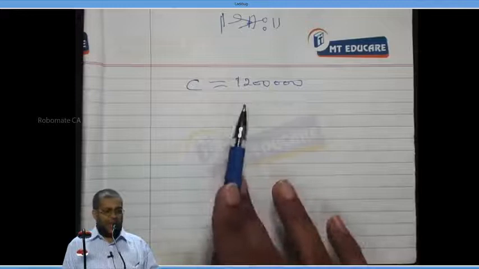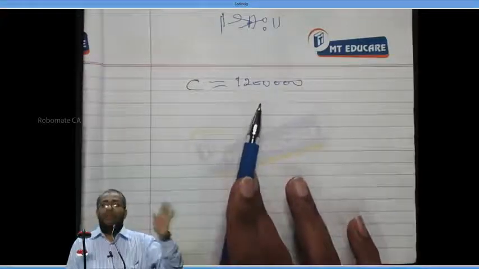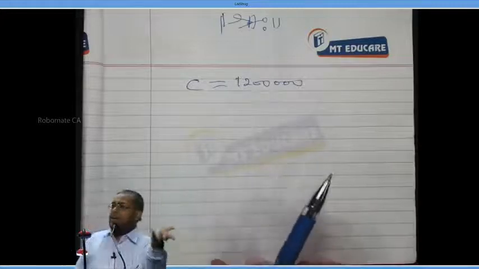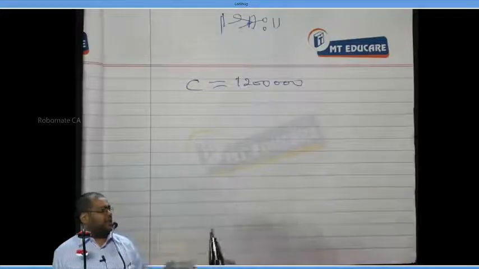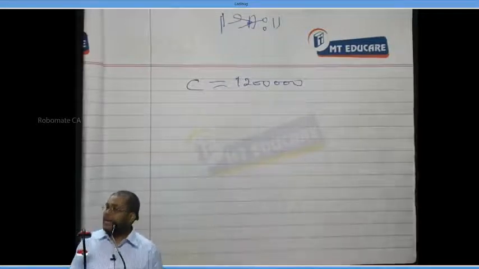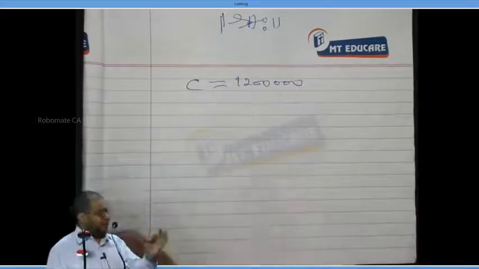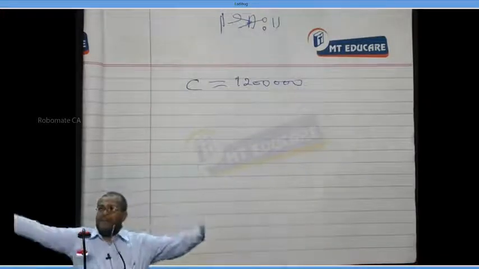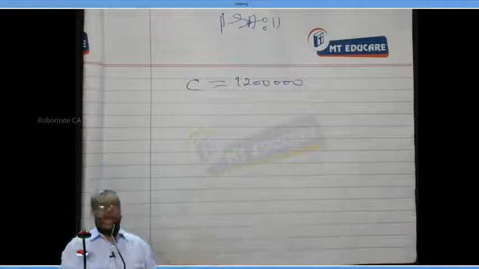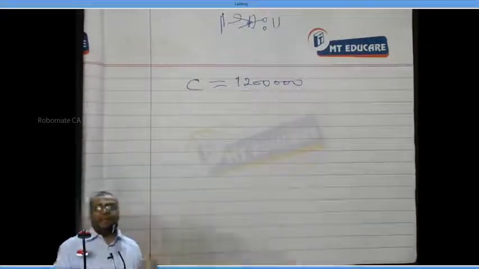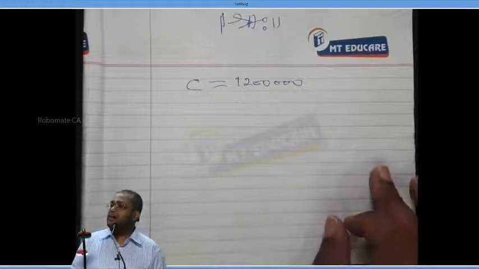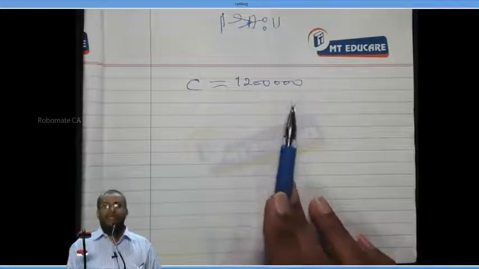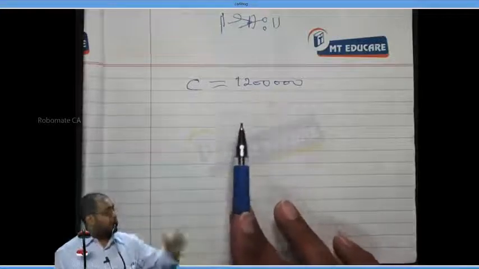Annual cash requirement 12 lakhs, in marketable securities. What should I do? I should sell the marketable securities, convert them into 12 lakhs and keep it in my hand for making the payment. Correct? My question is, on the 1st January itself, all the marketable securities are sold and the money converted into cash, 12 lakhs, and kept in my drawer for meeting my expenses. Is it correct or wrong? It is wrong, because I don't require 12 lakhs on the first day itself. I require 12 lakhs throughout the year.